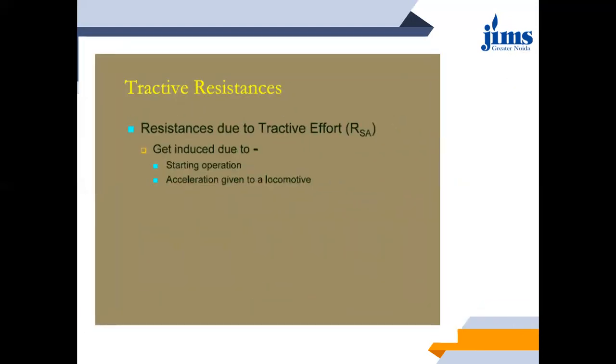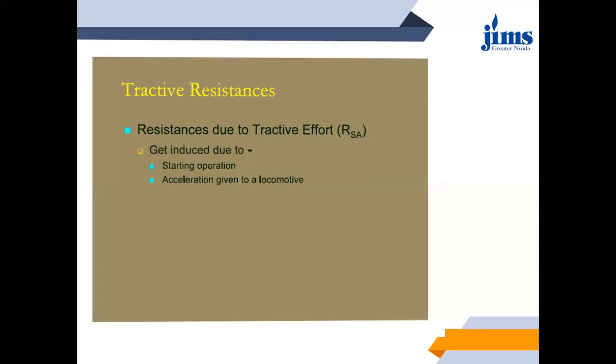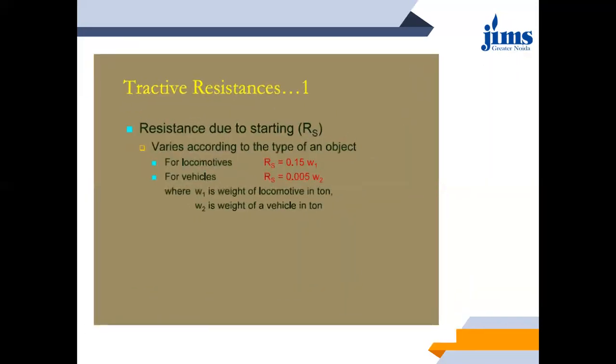Next is resistance due to the tractive effort, which is also represented by RSA. That means resistance due to tractive effort. This gets induced due to the starting and acceleration operation, which is happening in the locomotive itself. So resistance due to starting, RS, varies according to the type of object.